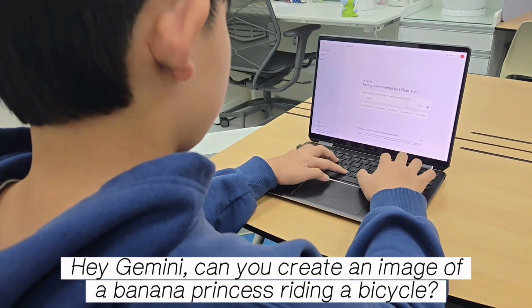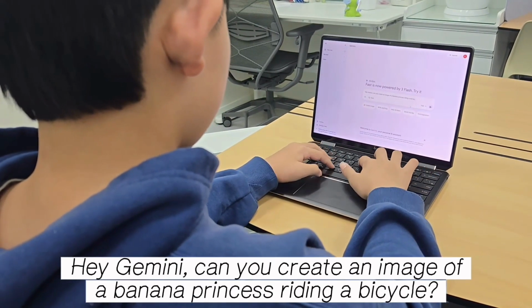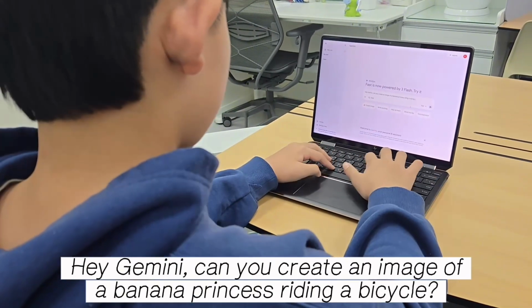Hey Gemini, can you create an image of a banana princess riding a bicycle?